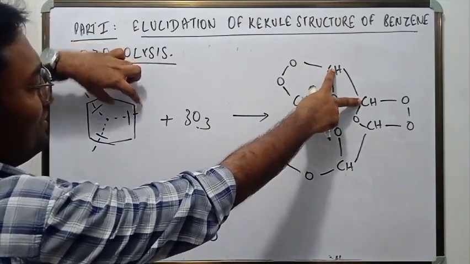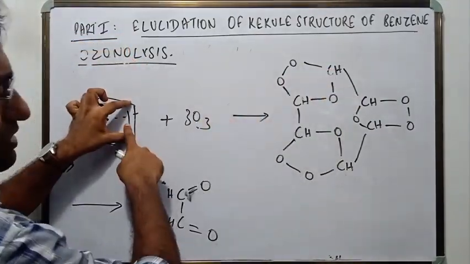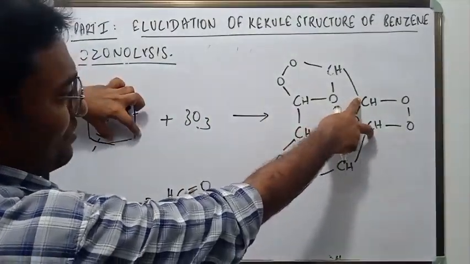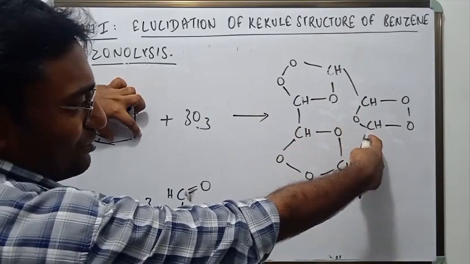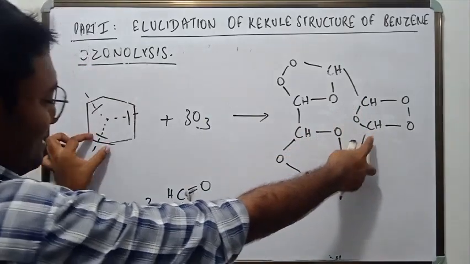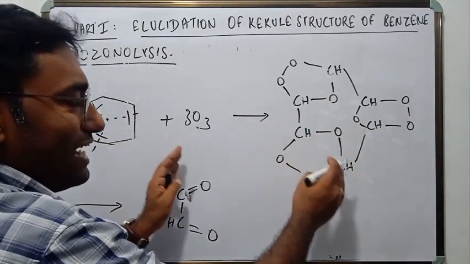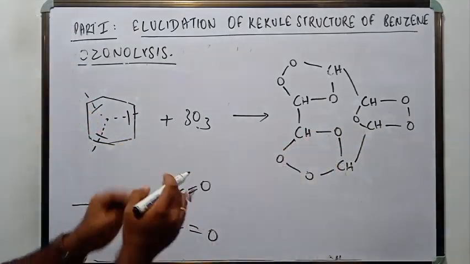Then you are seeing here a double bond, right? So here ozone is getting added. Then there is no double bond here, so no ozone is getting added. Then there is a double bond here, so ozone is getting added. So ozone is getting added at places where there are double bonds.